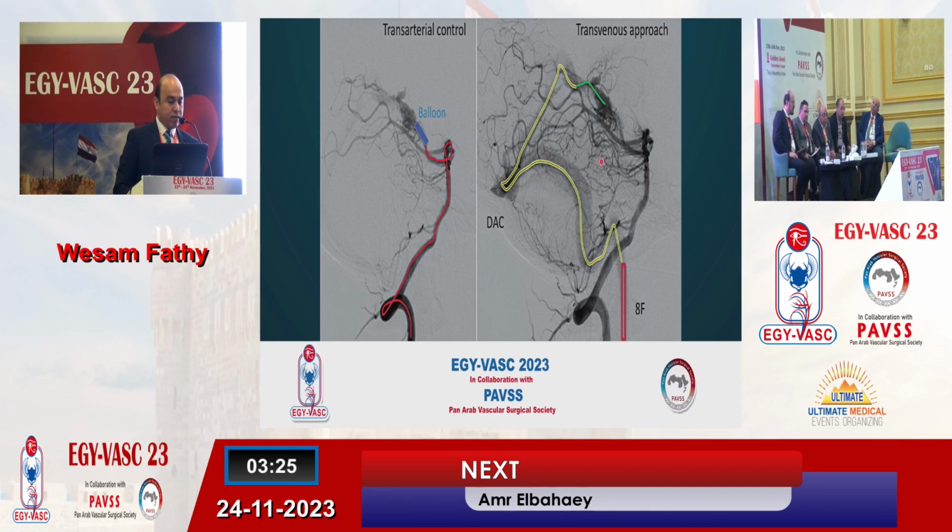and on the right side we can see deploying an 8 French guiding catheter in the jugular vein with a distal access catheter in the sigmoid sinus and the distal microcatheter close to the nidus. This way we are decreasing the venous outflow and we can do complete obliteration of the AVM.